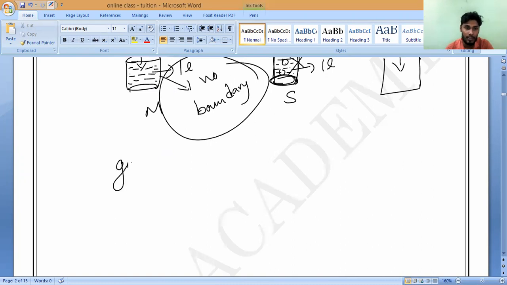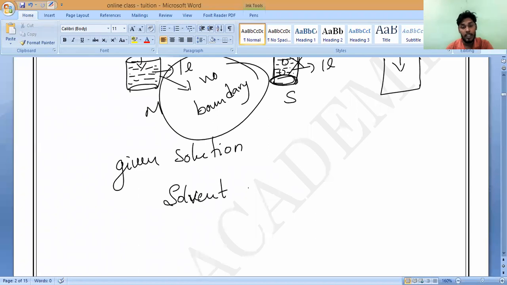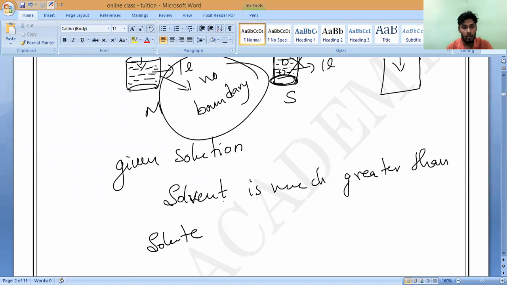If you take a given solution, whose percentage is more? Solvent percentage. The percentage of solvent is much greater than the solute.